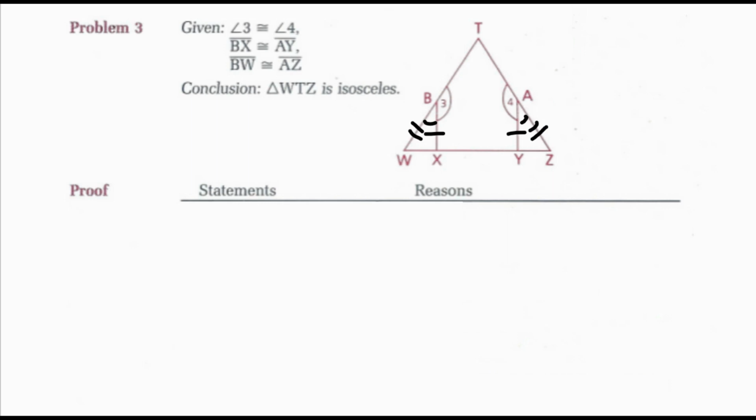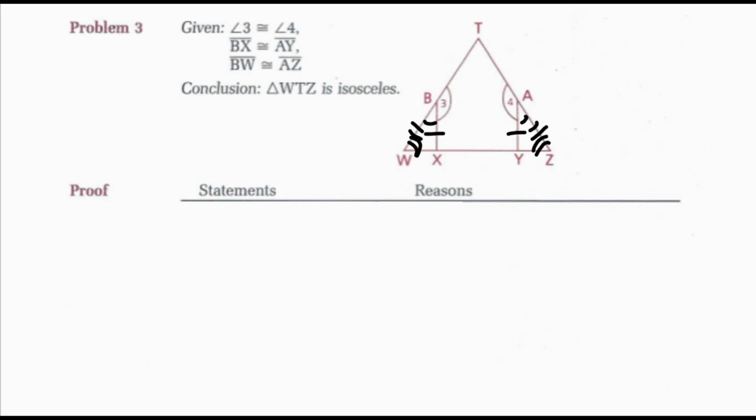So I have these two smaller triangles, triangle XBW and triangle YAZ, congruent by side angle side, and angle W and angle Z are a part of these triangles. So I could state that angle W is congruent to angle Z by CPCTC, making my large triangle, triangle WTZ, isosceles because I have at least two angles congruent.